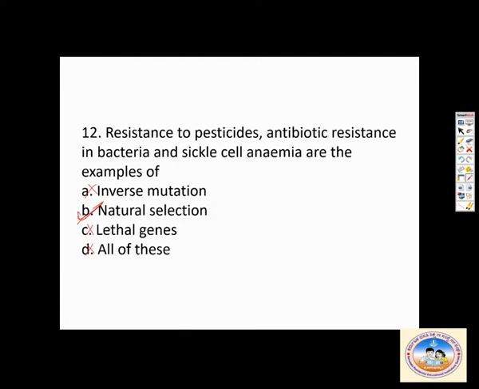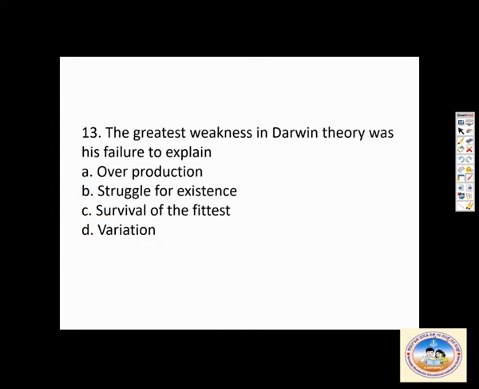Next, the greatest weakness in Darwin's theory was his failure to explain... So, overproduction he could explain, struggle for existence he could explain, survival of the fittest he could explain. He couldn't explain variation. He couldn't explain why variation takes place. He was influenced by Malthus' work, so he could explain why organisms produce more offspring, and the maximum number that they could produce in their lifetime. So overproduction is there.